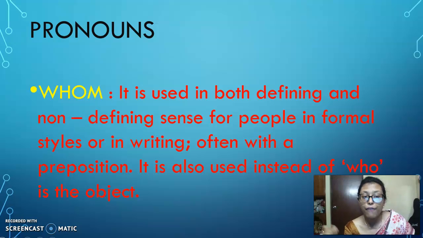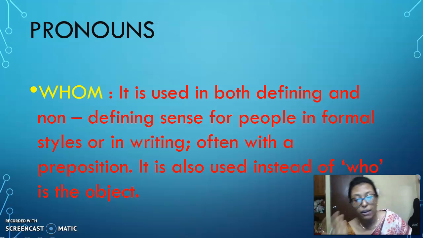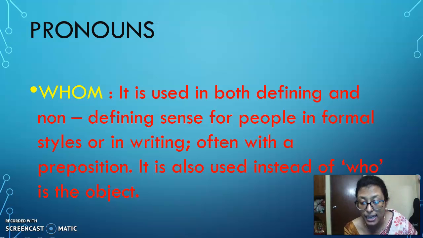Okay. And finally we come to whom. It is used in defining and non-defining sense for people. As I told you, who, whom, and whose are basically used for persons, and whose, that, and which are used for things, right?